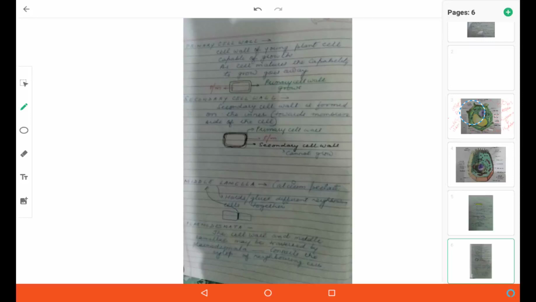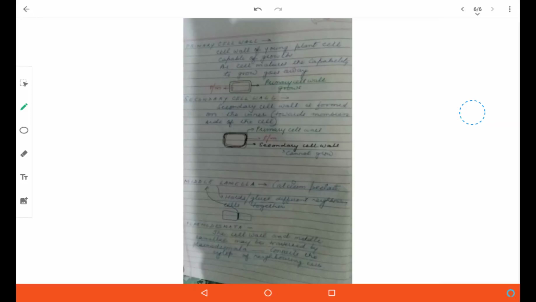The cell wall of a very young plant cell which is capable of growth is called the primary cell wall. As the cell matures, its ability to grow fades away and ultimately it gets converted into secondary cell wall. This is the primary cell wall, just above the plasma membrane. Now how does it get converted into secondary wall? Secondary wall forms on the inner side, towards the cell membrane.